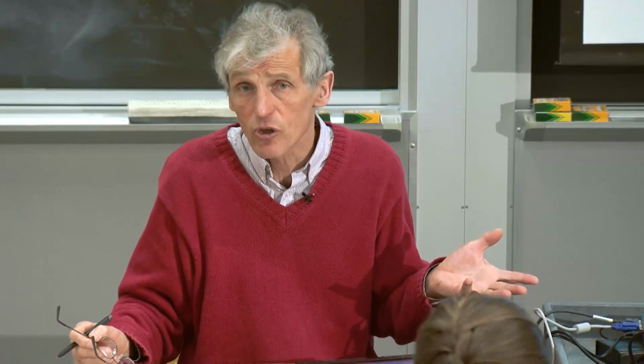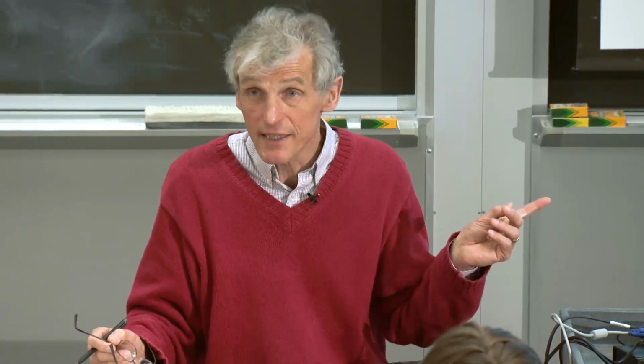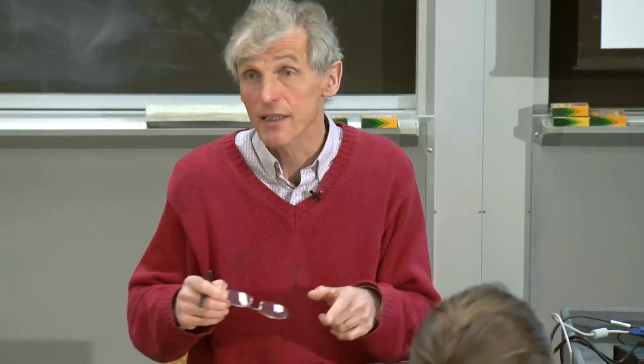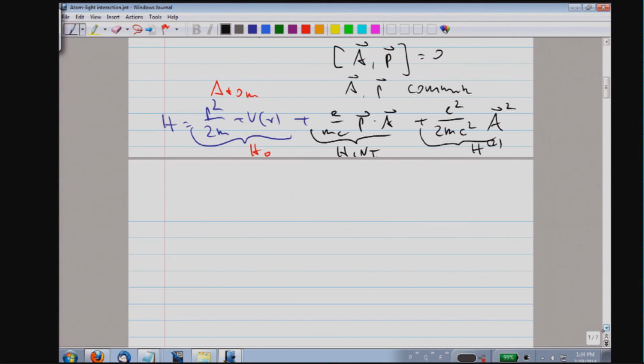However, in 8422, we look at it more carefully, and we can actually do a canonical transformation which eliminates the A square term. You can show with the canonical transformation that what I'm doing is actually more exact than just saying it's small and I eliminate it. But anyway, I don't want to spend too much time on it.